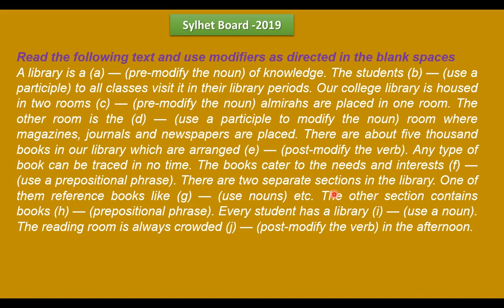There are 2 separate sections in the library. One of them reference books like dictionaries, encyclopedias, biographies or atlas. The answer will be dictionaries, encyclopedias, biographies, atlas, etc. The other section contains books, prepositional phrase. The other section contains books of various interests.